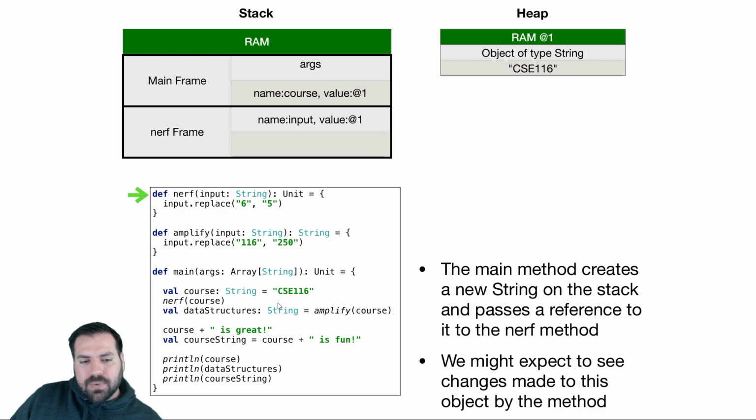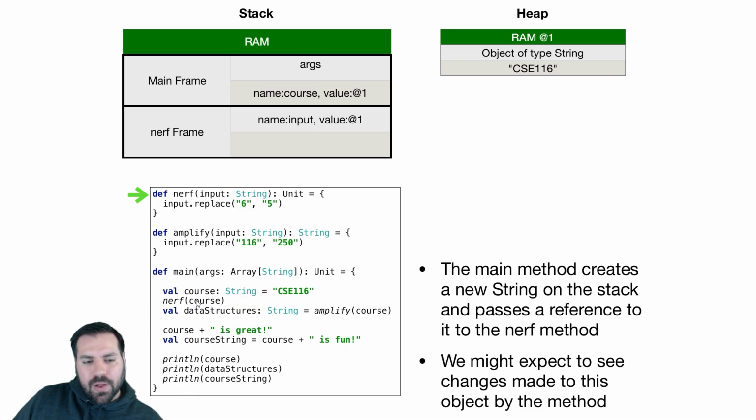So this string that we created, containing the characters CSE 116, actually goes on the heap, and it's going to get some reference. I'm just going to use 1, 2, 3, 4, and 5 in this example. Spoilers, I'm going to put 5 things on the heap. So this string, this syntax, which we call a string literal, is going to create a new object of type string, put it on the heap, and return a reference to that string. So we get a reference to that string on the stack in a variable named course.